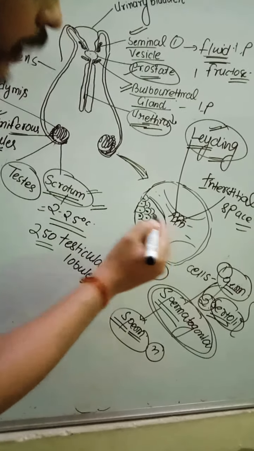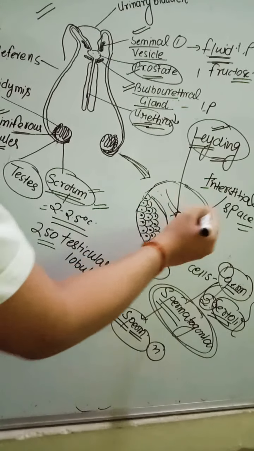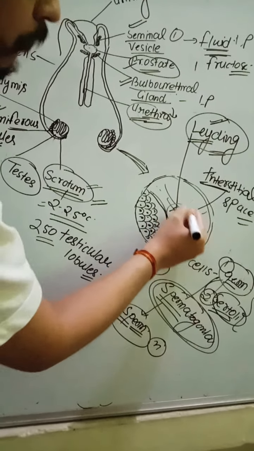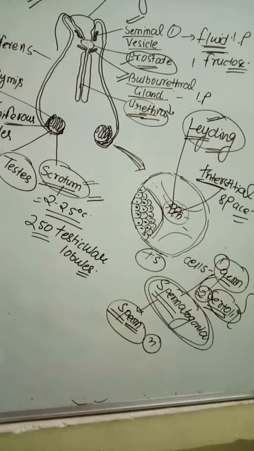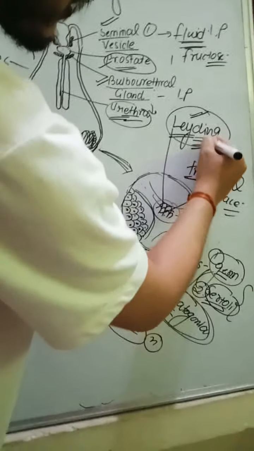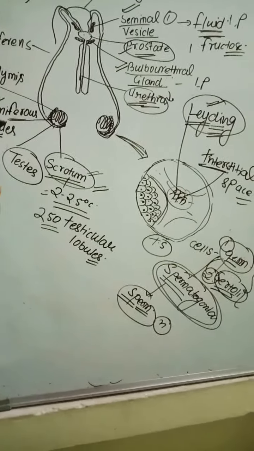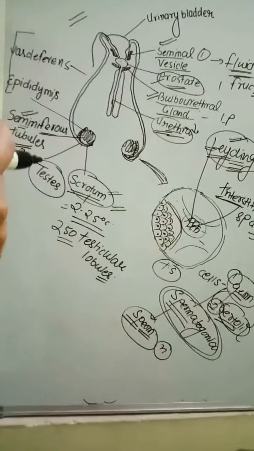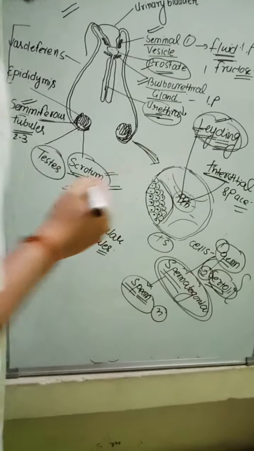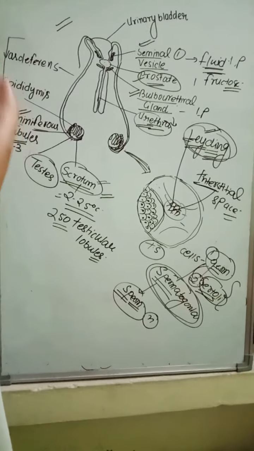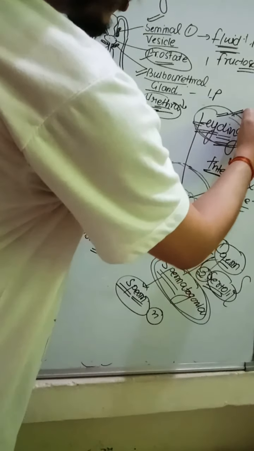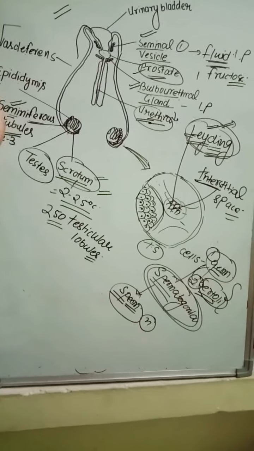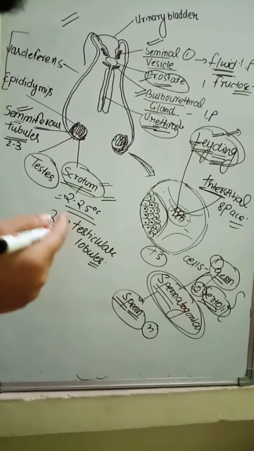There is a space outside the seminiferous tubules called the interstitial space. In this space, there is a mass of cells called Leydig cells. Very important: what is the function of Leydig cells? These Leydig cells help in the formation of the male androgen, the male hormone called testosterone. Testosterone is very important. Its secretion starts during puberty, and testosterone gives the secondary sexual characters in males and also helps in the formation of sperm. So these points are very important.